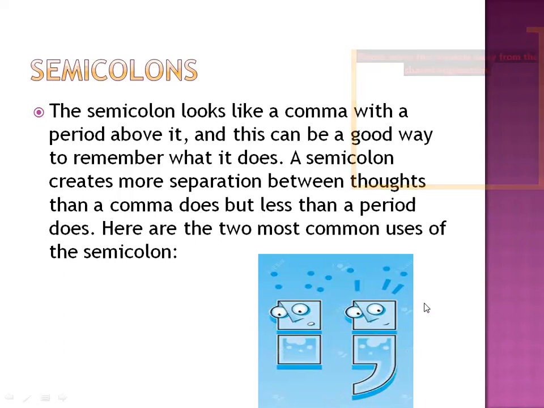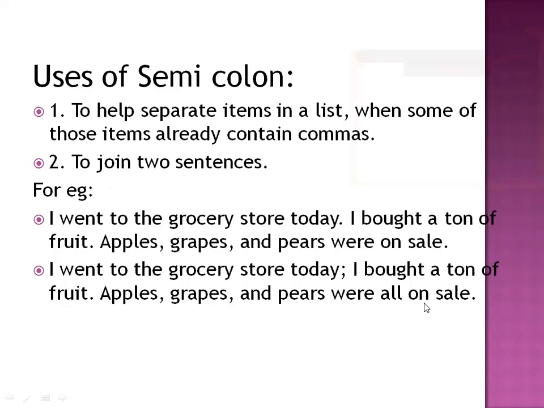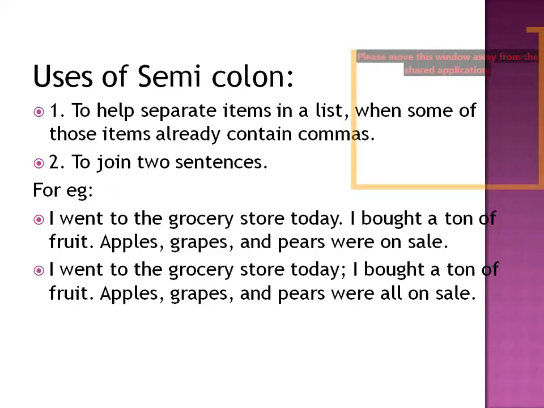These are some uses of semicolon: to help separate items in a list. When you have to separate the items of the same list, a homogeneous list, then you use semicolon when some of those items already contain commas. They have already contained commas between the series of these items.